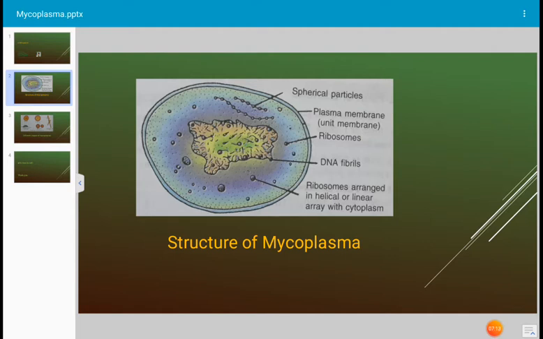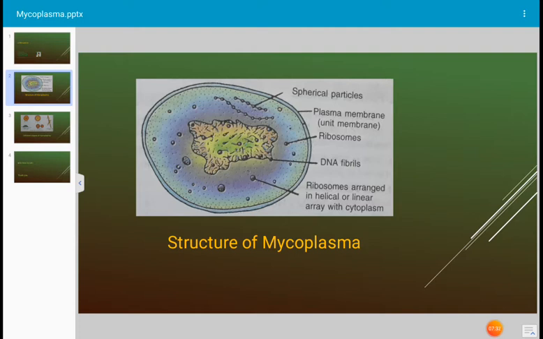And mycoplasma reproduces by the budding method, as well as binary fission. What is binary? Bi means two. Binary fission means the cell divides into two. Gradually the cell gets divided into two pieces. That is binary fission. Okay. And in this way the reproduction occurs in the mycoplasma.